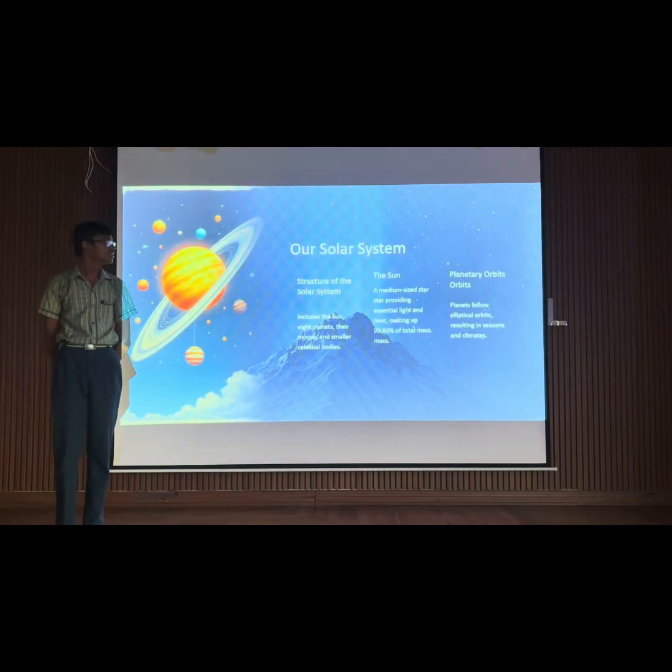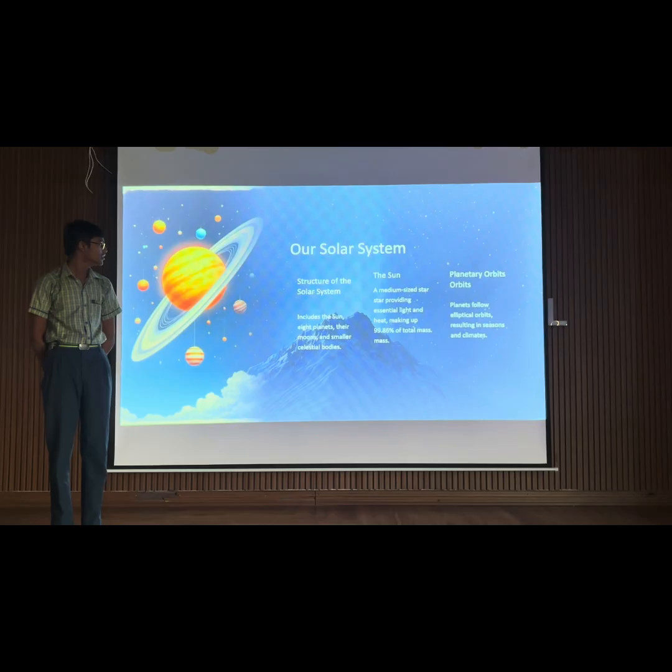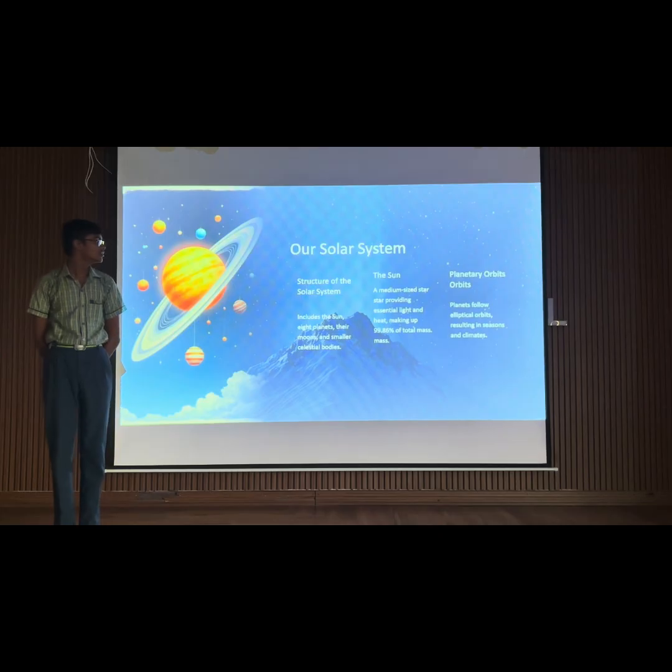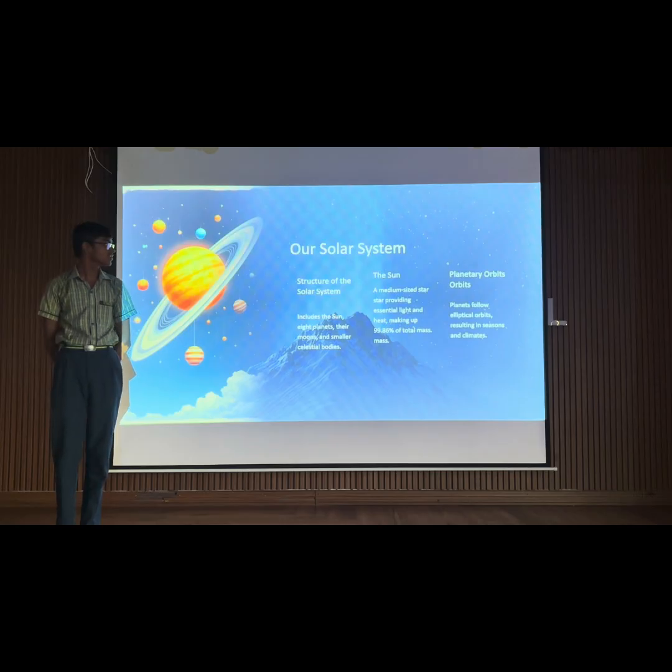Our solar system. Our solar system includes the Sun and its 8 planets. Our Sun is a medium-sized star providing light to all planets and is 99.86% of our total solar system mass. Our planets follow orbits, resulting in seasons and climate.